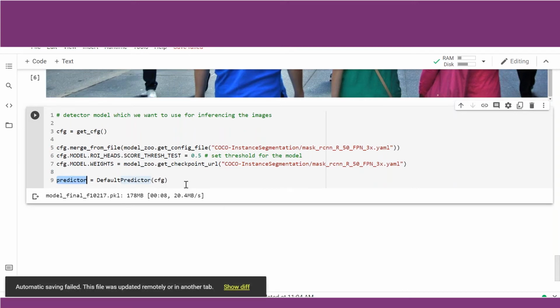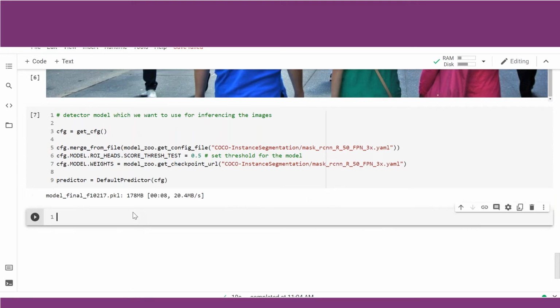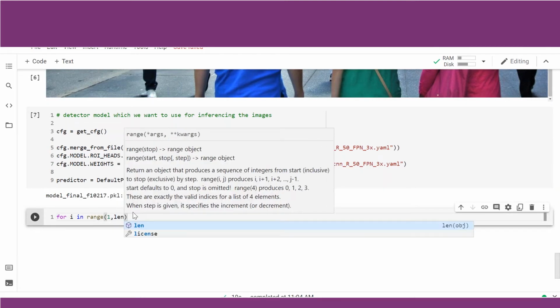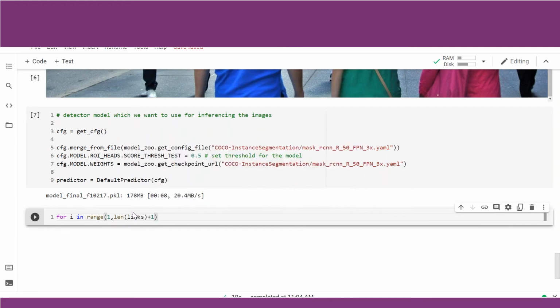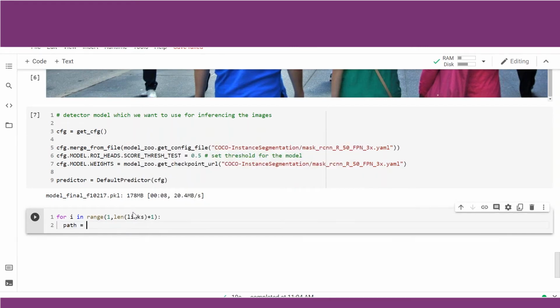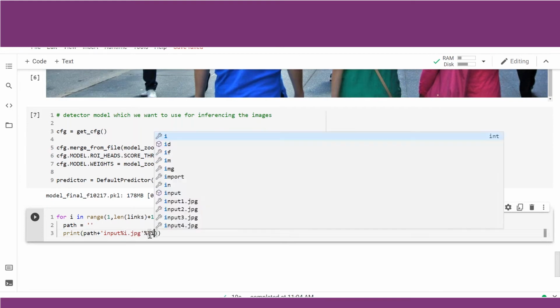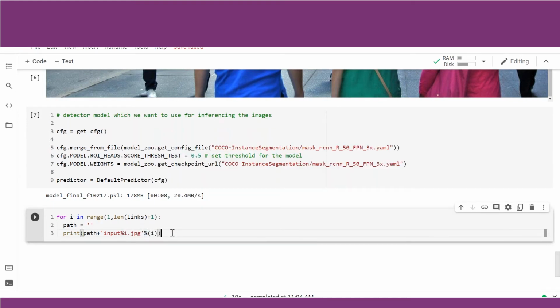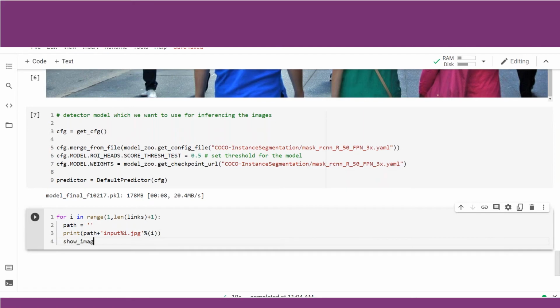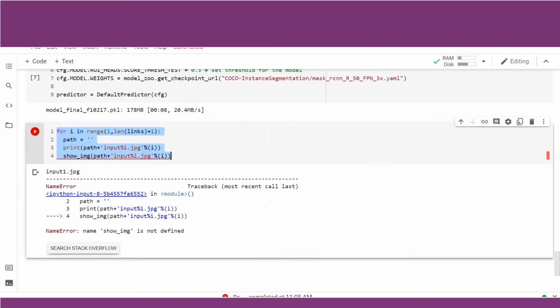Let us use this predictor in order to run inference on our image. So: for i in range 1 comma length of links plus 1, to include the last image, path equal to current folder, print path plus the input image number i.jpg, wherein we have the i to be filled by the loop, and then we will show the image. Let me copy paste from above and now run this. Show image is not defined. We need to define our image.